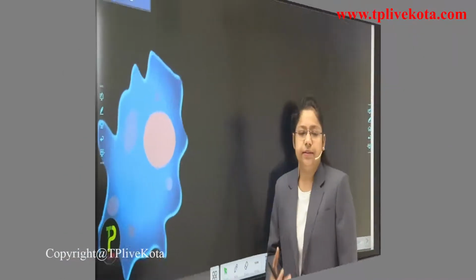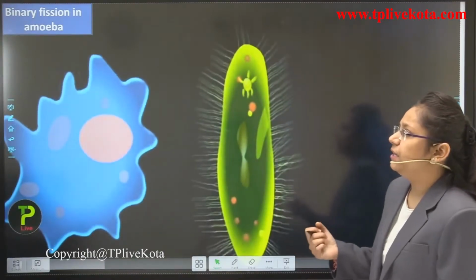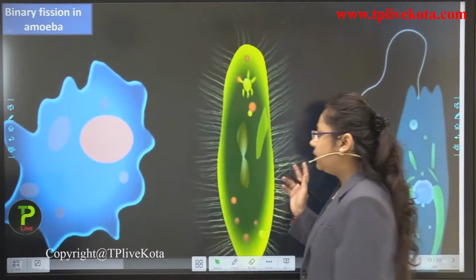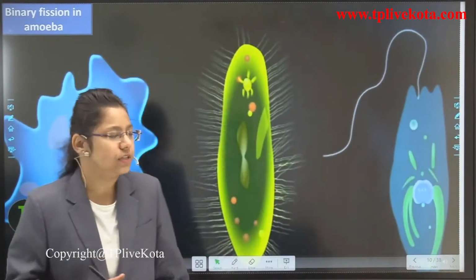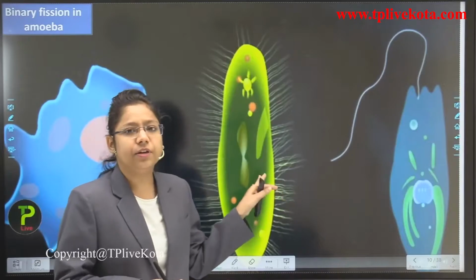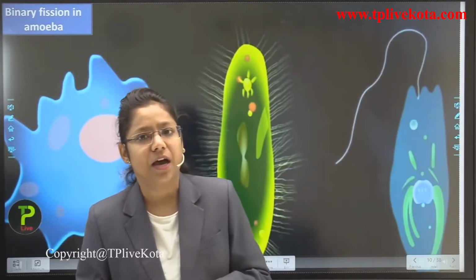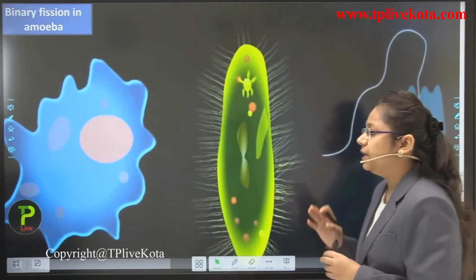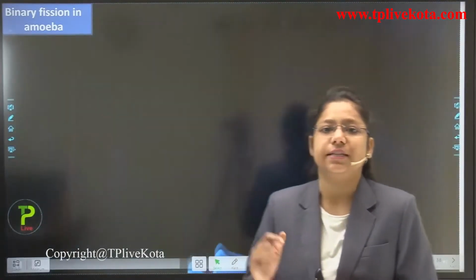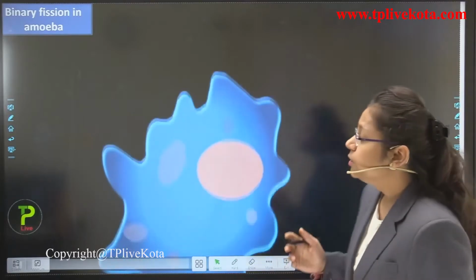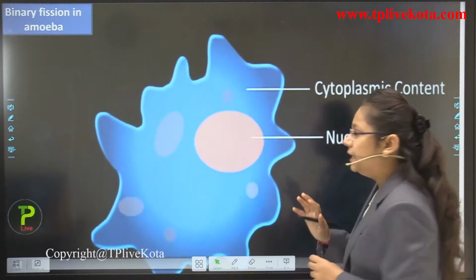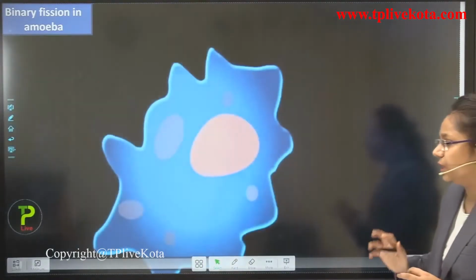Now students, let us see binary fission in other organisms. You can see two more organisms which I have put here. First is euglena and second is paramecium, the protozoans. Now we will see how binary fission occurs in these three organisms. If you see amoeba, this is the cytoplasmic content of the amoeba and this is the nucleus. Now what will happen?